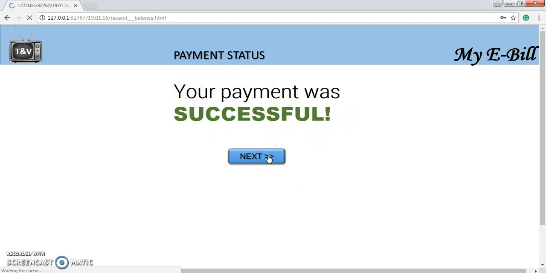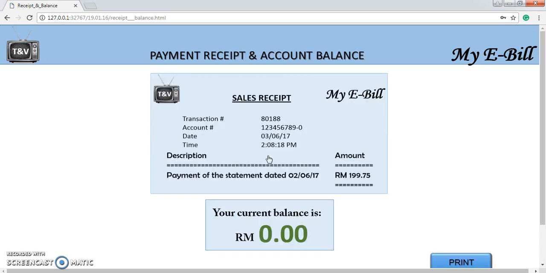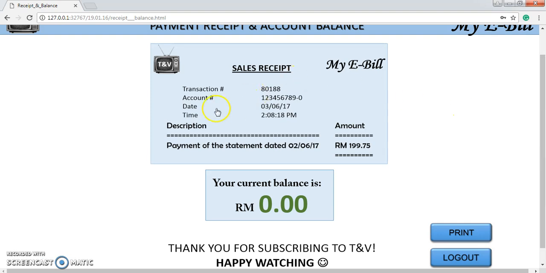I will click next and I will receive my receipt. This is my receipt. There is the transaction number and also my account number, the date and the time I made the payment. This is the description. I made the payment for my bill statement dated 2nd June.